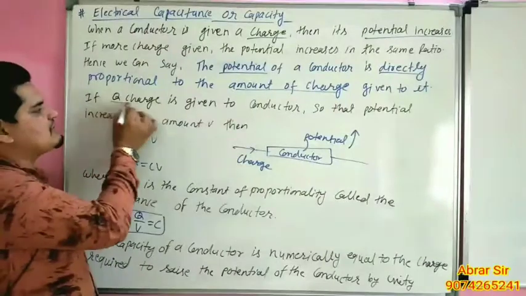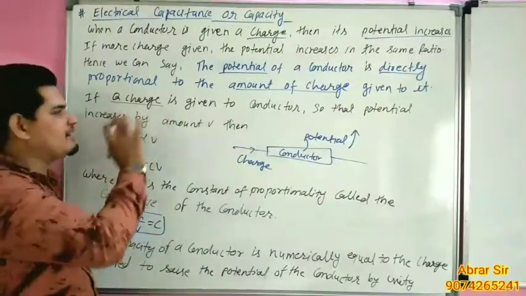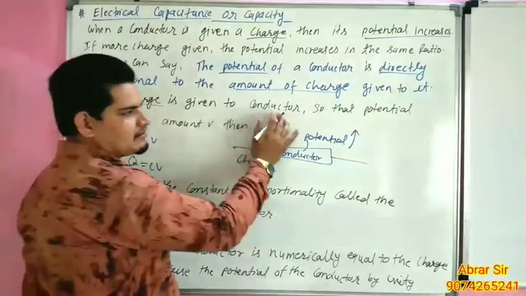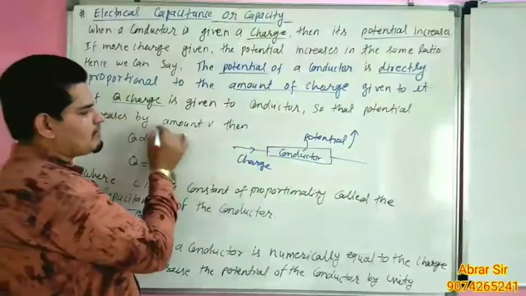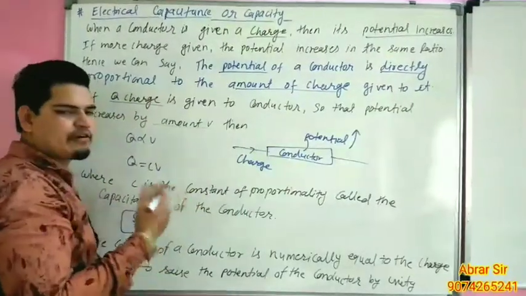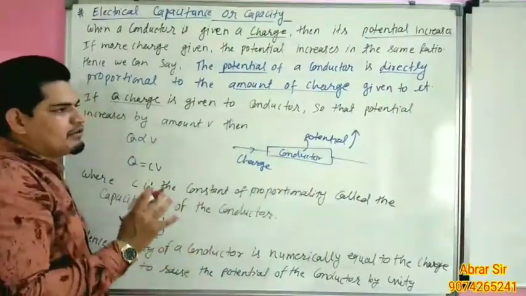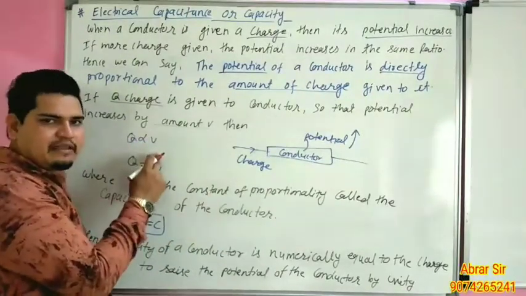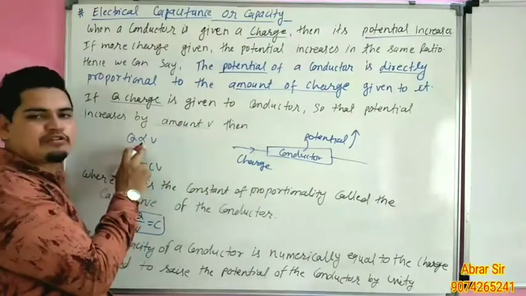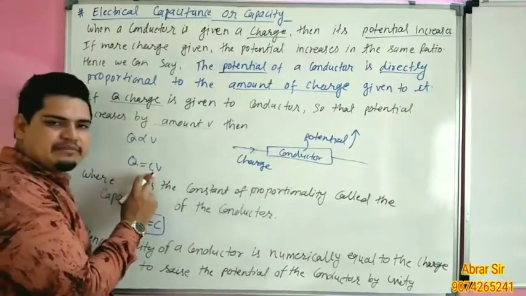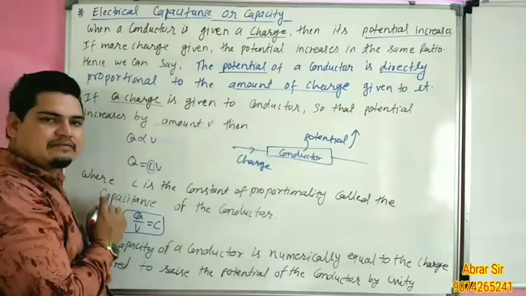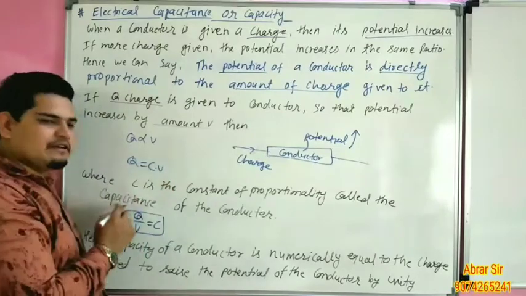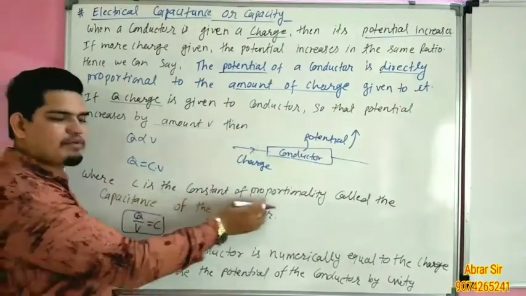Charge is denoted by Q. If Q charge is given to the conductor, so that its potential increases by amount V. Potential is denoted by V, as we already know from the second chapter. It means Q is directly proportional to V, and when we remove the proportionality sign, a constant comes here. C is a constant. Q is equal to C into V, where C is the constant of proportionality.